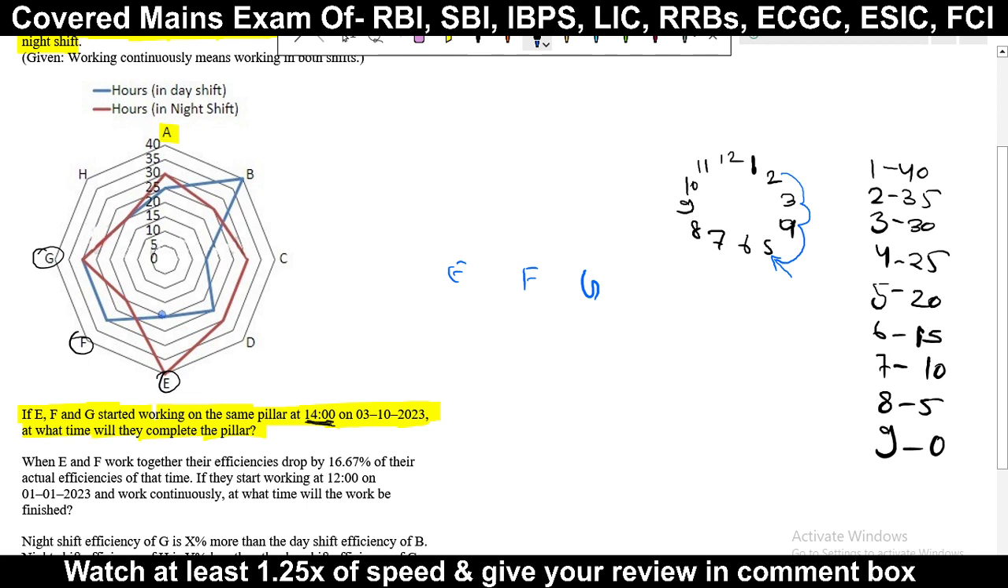So count now. What we will do, we will just simply count up to here. 1 2 3 4 5. Okay, 5. So check what is written at the fifth number, 20. So we will write simply 20. Next F, check the blue only, 1 2 and 3. What is written at third place? 30. So we will write 30.